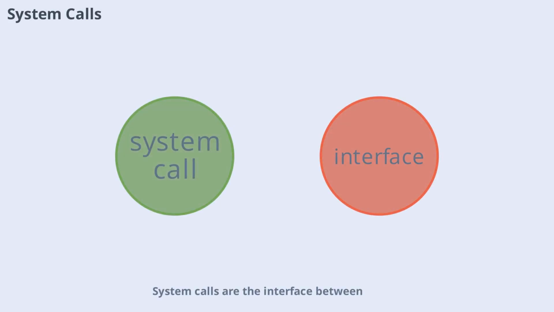System calls are the interface between user applications and the operating system. When a program needs to perform a privileged operation like accessing hardware or managing files, it makes a system call. The OS then checks permissions and executes the request, maintaining security and stability.